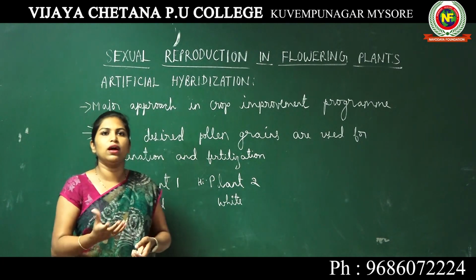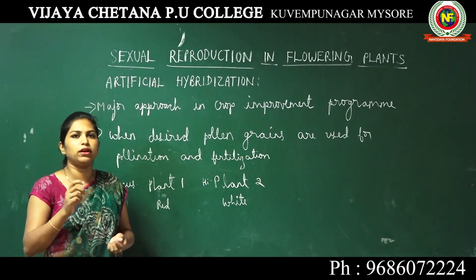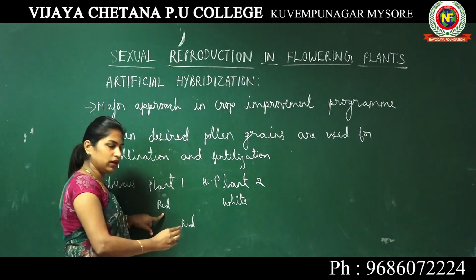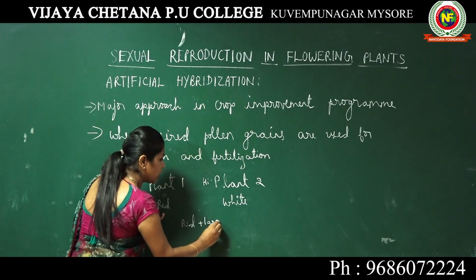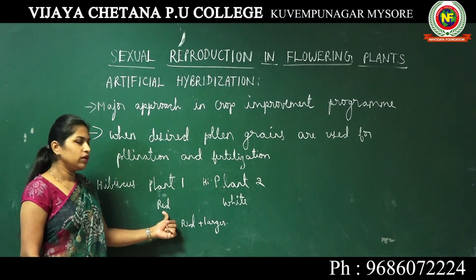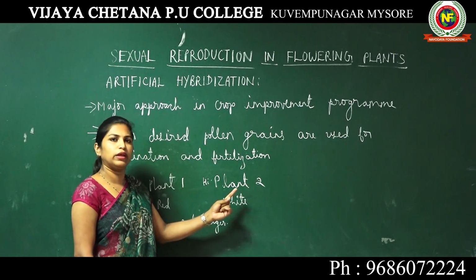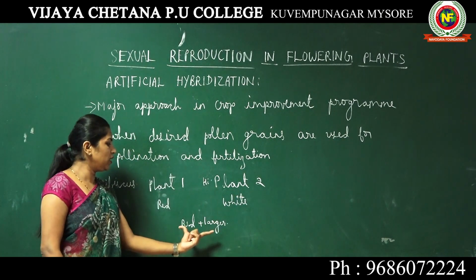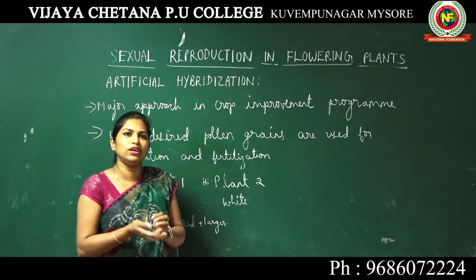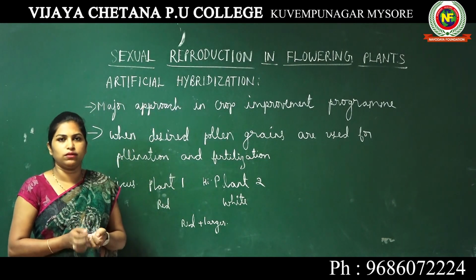Now you want to bring these two characters into one particular flower. That means the flower should be red in color and also larger in size. So you need a red color flower, and you have to take the property of large size from the white color flower. You need a red larger flower. So what we do is we carry out this process called artificial hybridization.